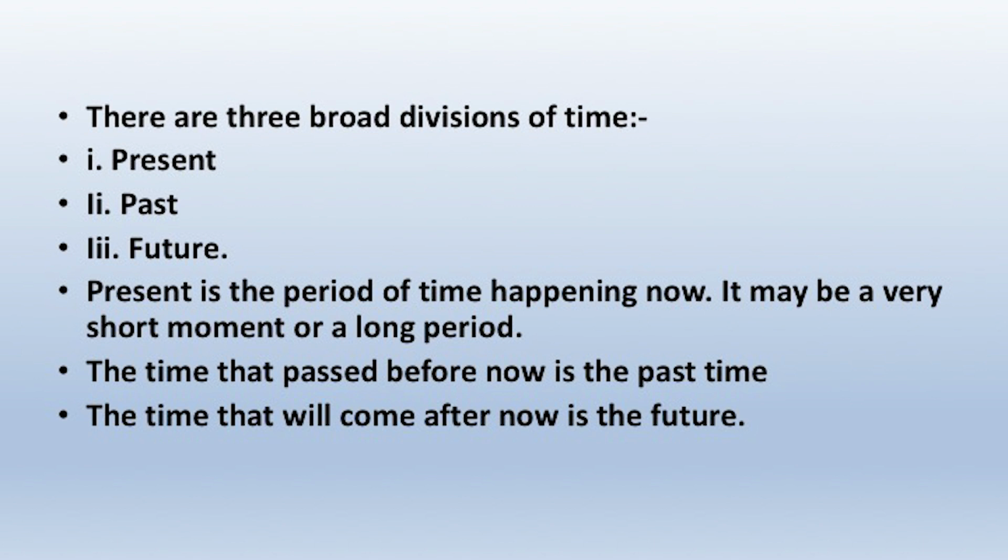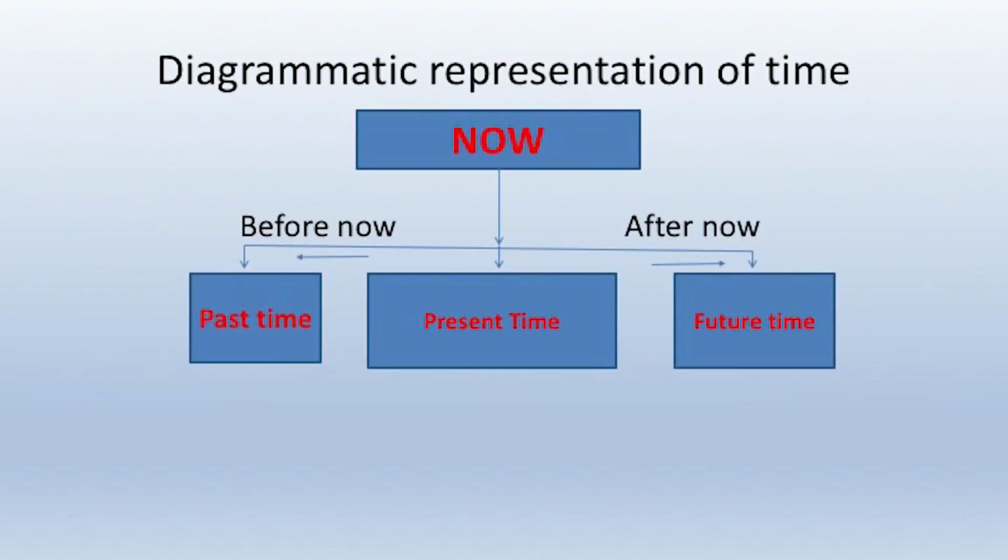In this way, there are three broad divisions of time: present, past and the future, and I have very nicely described it in a diagram. There is a diagrammatic representation of time. You see, now this is the present time, and before now this is past time, and after now right side this is future time. In this way, we can represent time in a diagram.